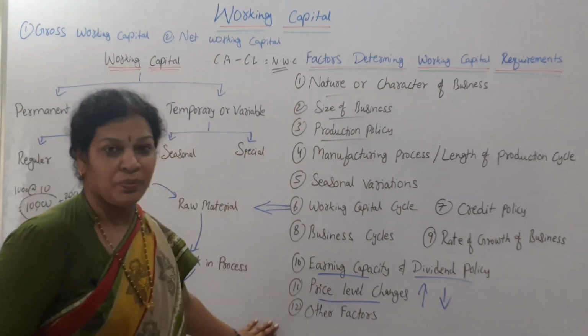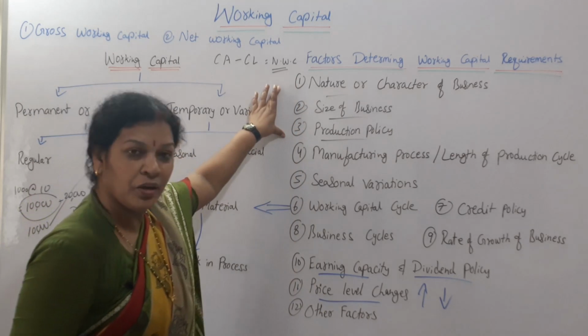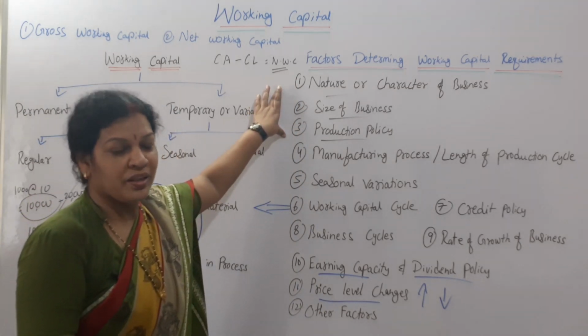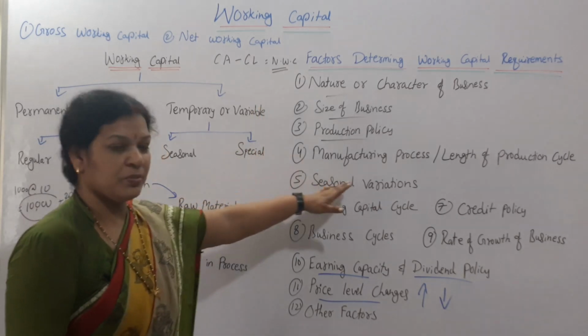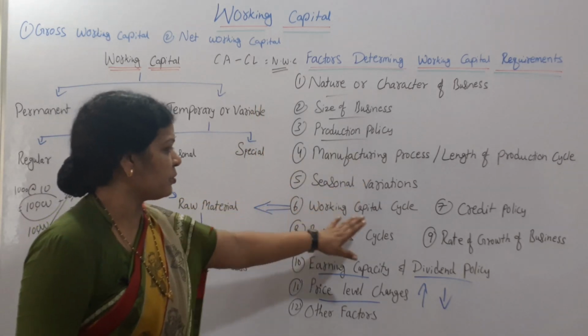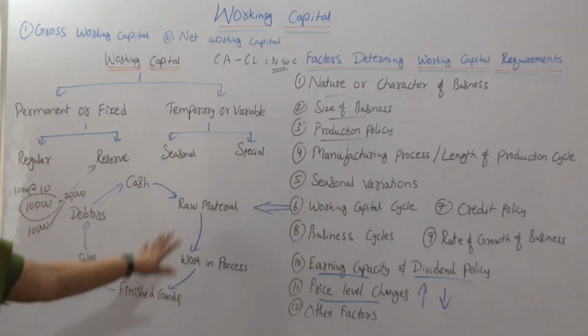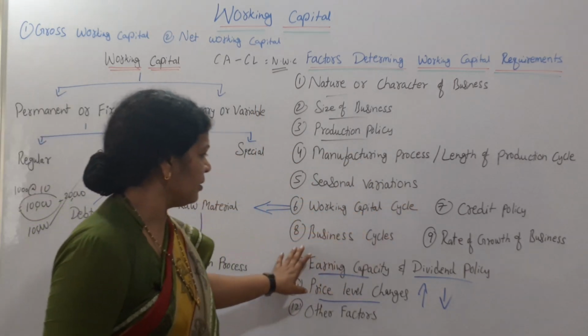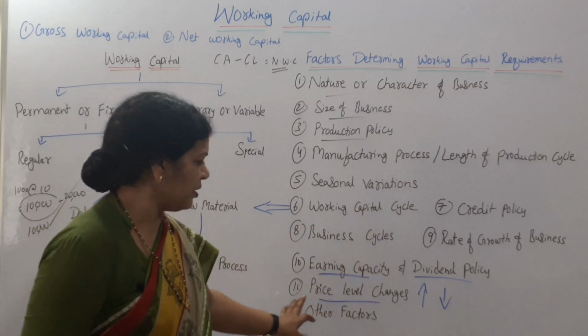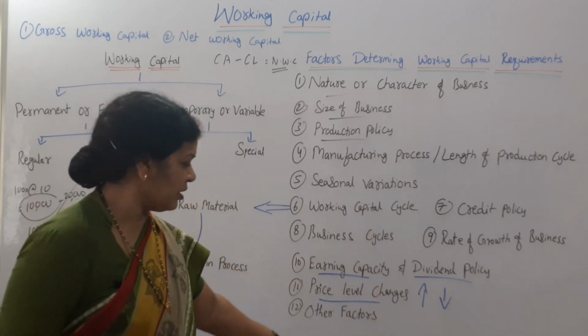And the factors which determine the working capital requirements, these are the 12 points. The first 3 points are common, whether it's fixed capital or working capital. And the rest we have discussed: manufacturing process, length of production, seasonal variations, working capital cycle, credit policy, business cycles, rate and growth of business, earning capacity and dividend, price level changes, increasing or decreasing, other factors.